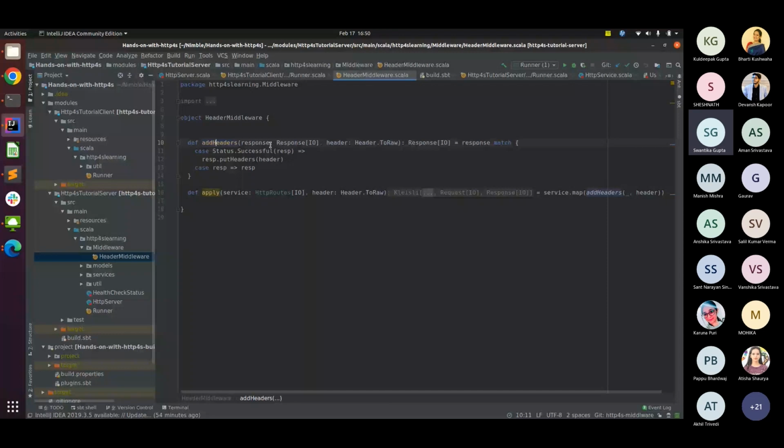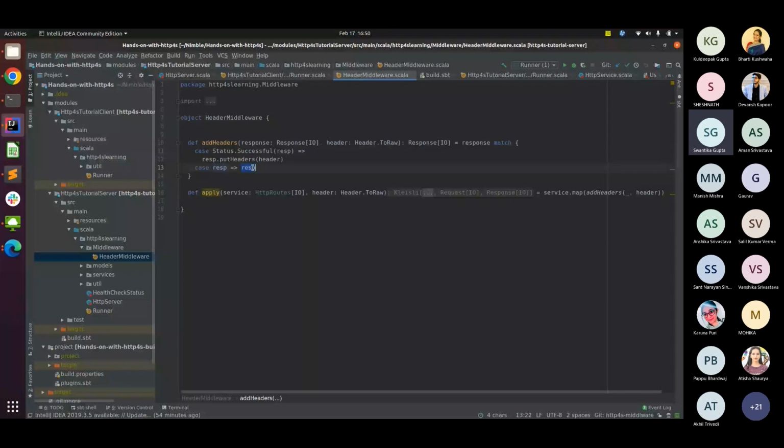So we have created a header middleware object with an apply method which takes in the routes, whatever APIs and endpoints we have exposed. If those routes which are hit return successful responses, then we are mapping it to add headers. Add headers is a middleware that I've created. What it does is that if the response is successful, then I'm adding my headers. If it's unsuccessful, I'm not doing anything basically.